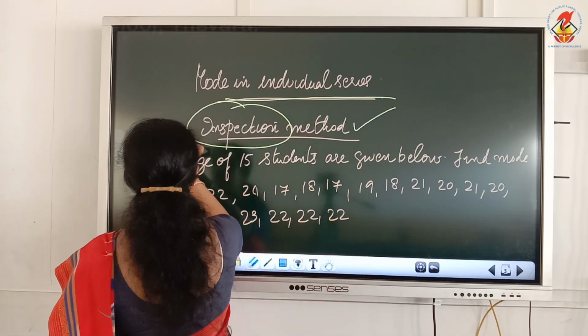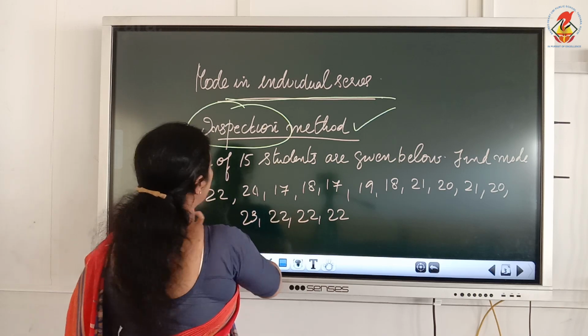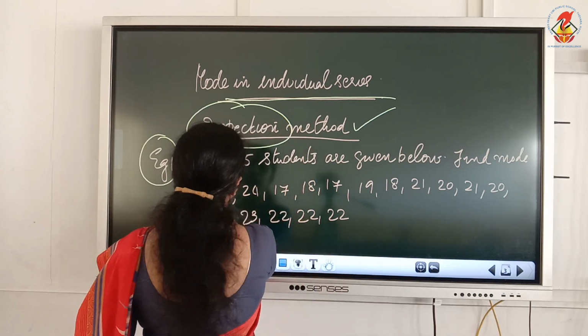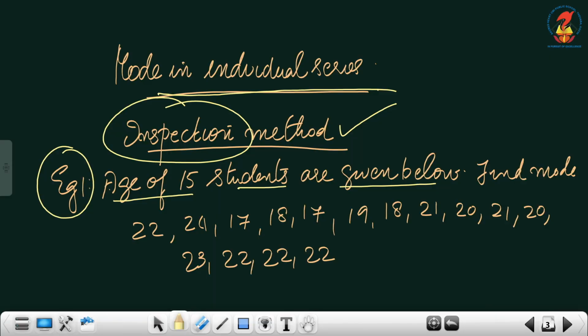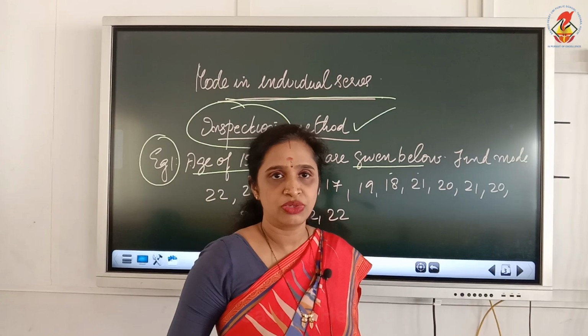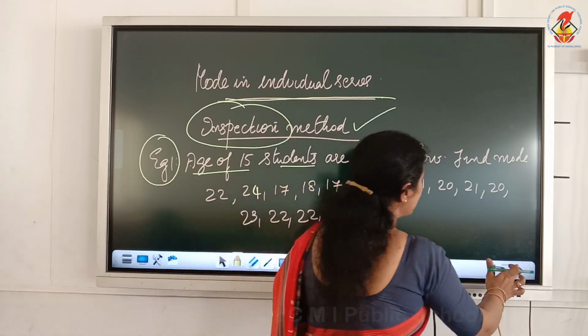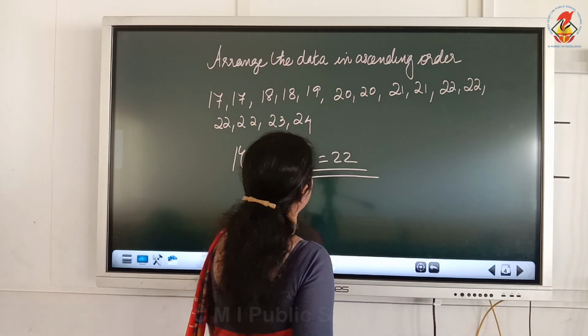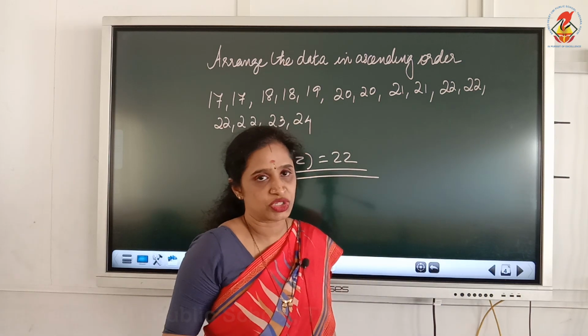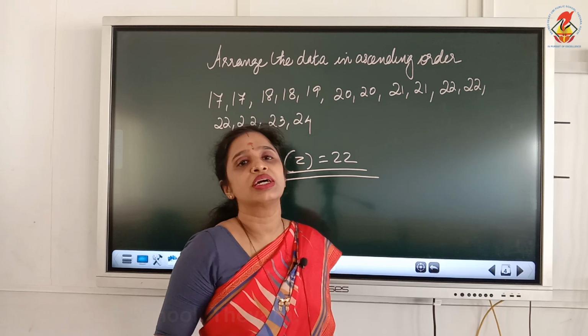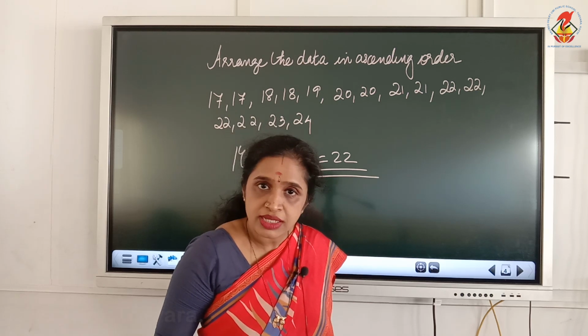Now an example is given for you to calculate mode in an individual series. The ages of 15 students are given below. Find the mode. The values are 22, 24, 17, 18, 17, 19, 18, 21, 20, 21, 20, 20, 23 and 3 times number 22 is written: 22, 22, 22. Now by inspection method, when we inspect, the most frequently occurred number will be considered as the mode.